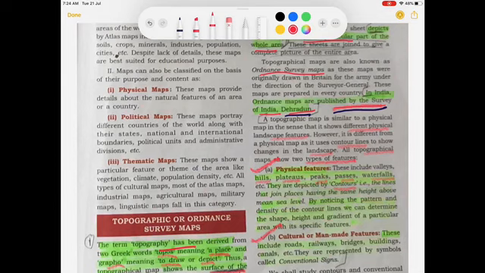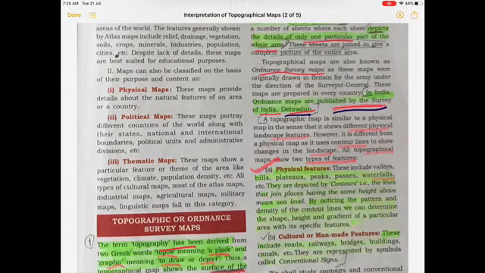What are contour lines? These are the lines that join places having the same height above the mean sea level. By noticing the pattern as well as the density of these contour lines, we can determine the shape, the height, and the gradient of a particular area with the specific feature. That means with the help of these contour lines, the different shapes, different density and different pattern, we will be able to identify whether it is a hill, a peak, a valley area, or they are making a waterfall, etc.